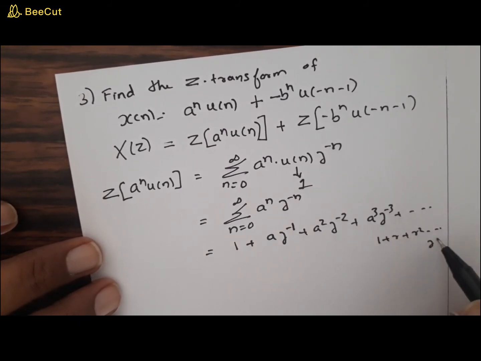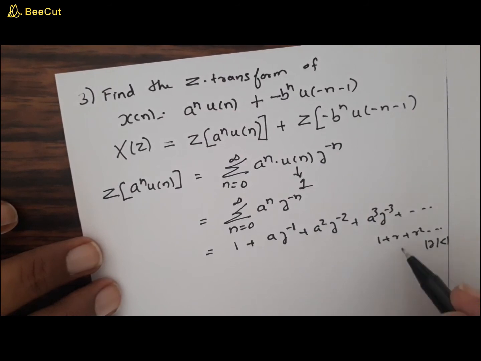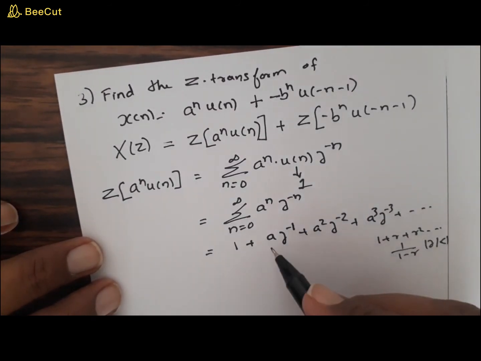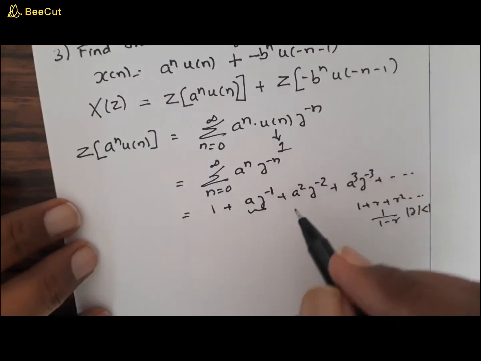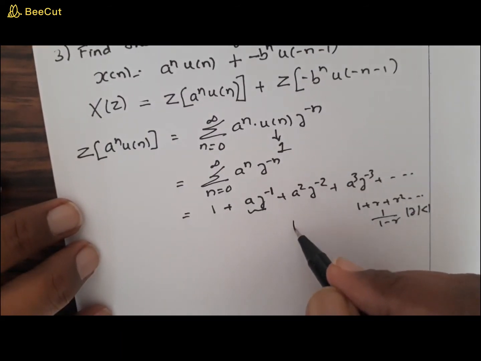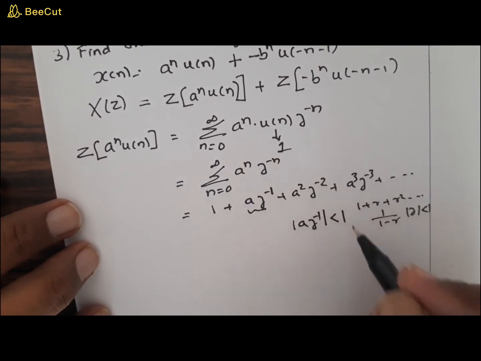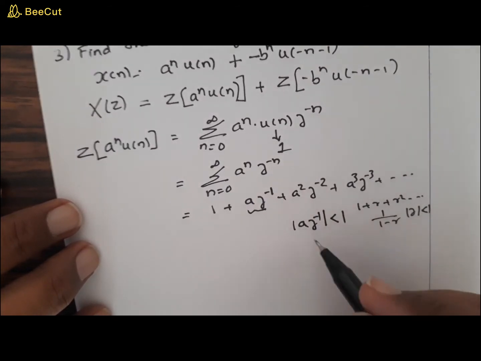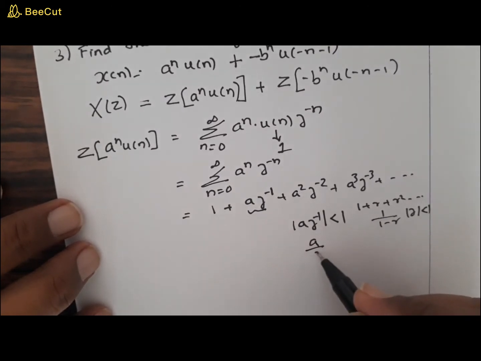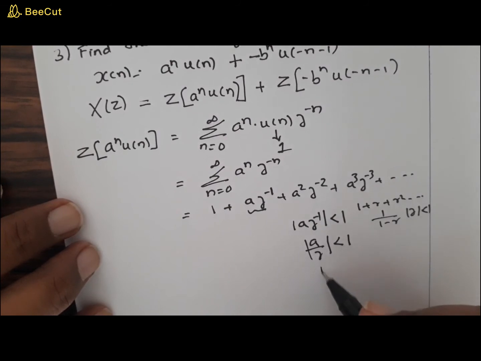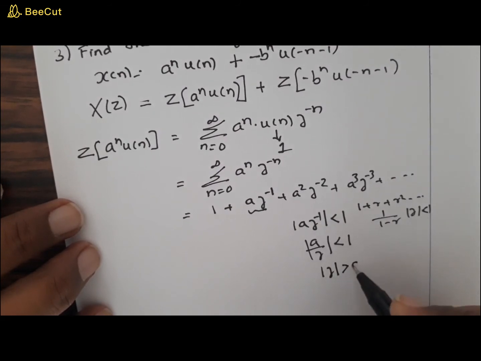Now if you can impose a condition modulus r is less than 1, you can straight away write this as 1 by 1 minus r. That means what is the common ratio? Common ratio is a into z raised to minus 1. Now if you can impose this condition, that is |a z^-1| is less than 1, or |a/z| is less than 1, right? Now bringing this z here, you can write this as mod z is greater than a.